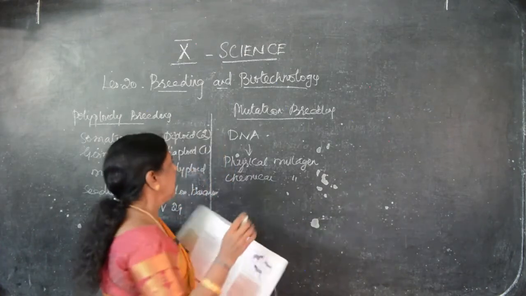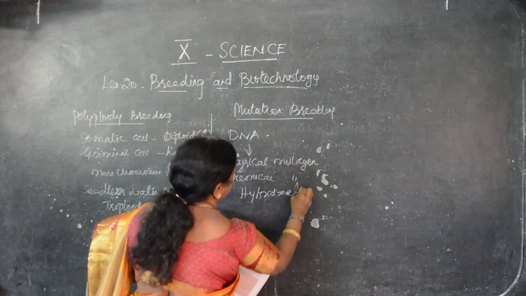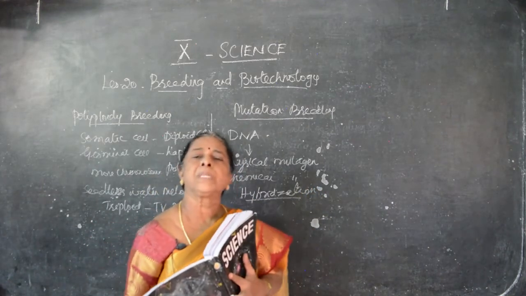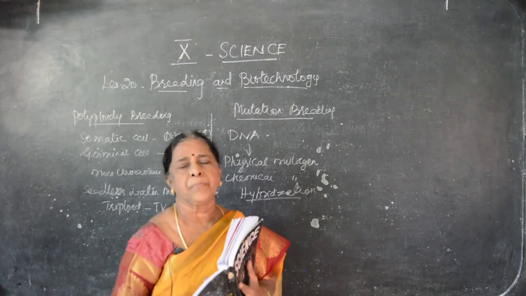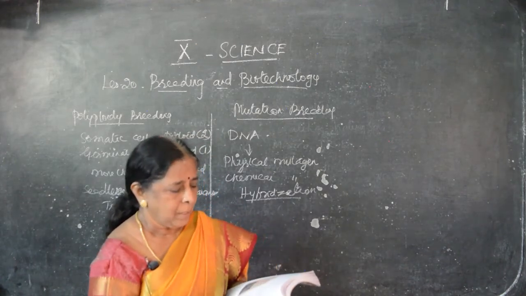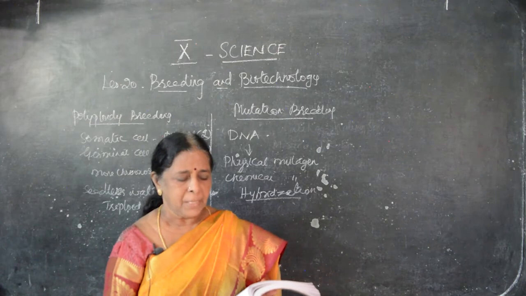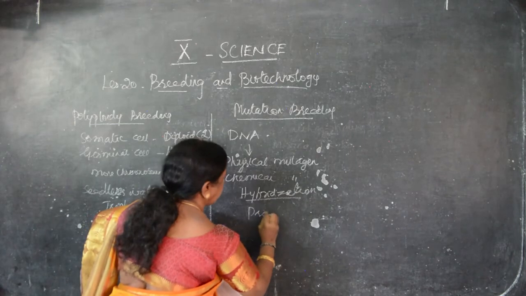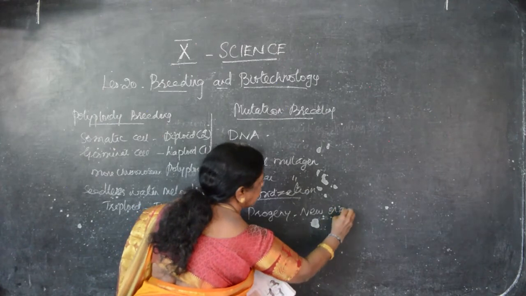The next one we have to say is hybridization. I said already, we are taking two different superior quality organisms, fusing them together, and from them we get a new organism, that is a new offspring. This is known as what? Hybridization. That is, two or more types of plants are crossed for bringing their desired characters together into one progeny, called a hybrid. Progeny means young one. It is a new plant or new organism, whatever you can see.